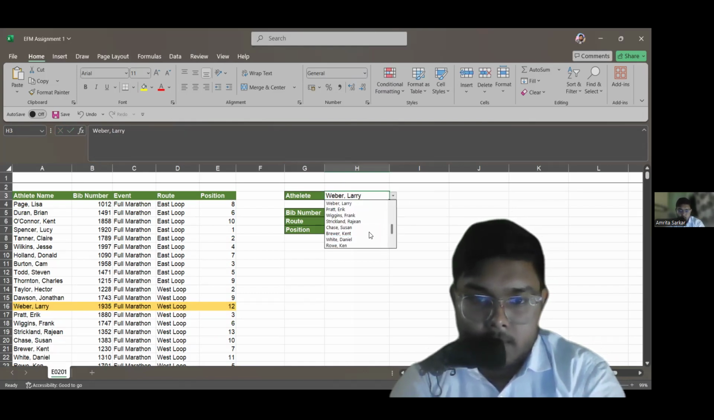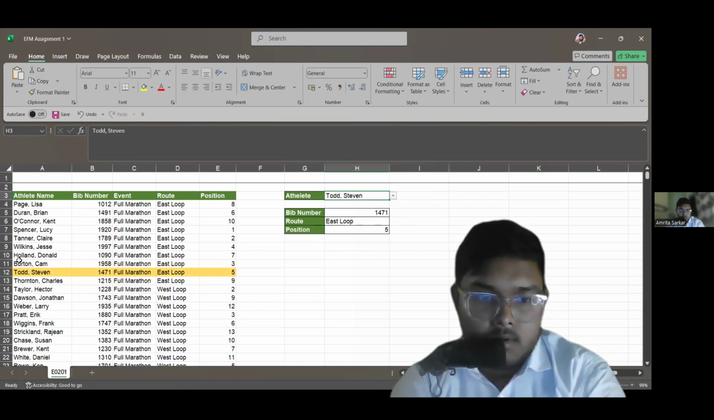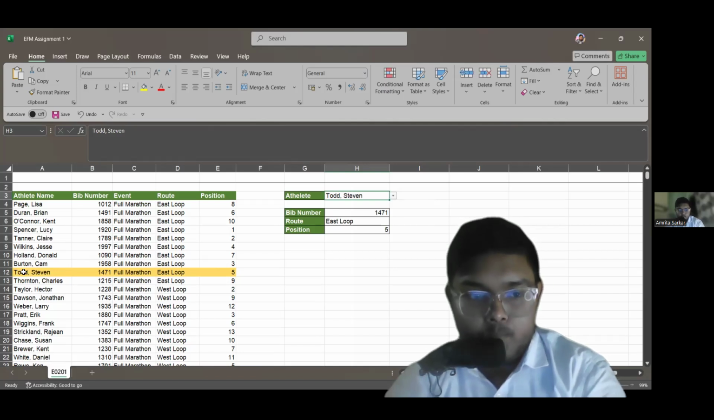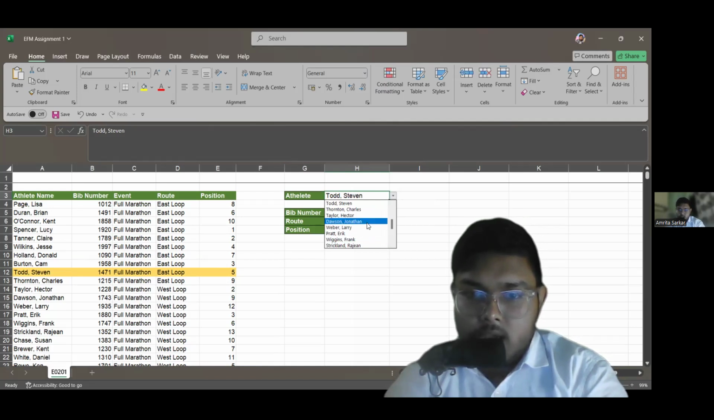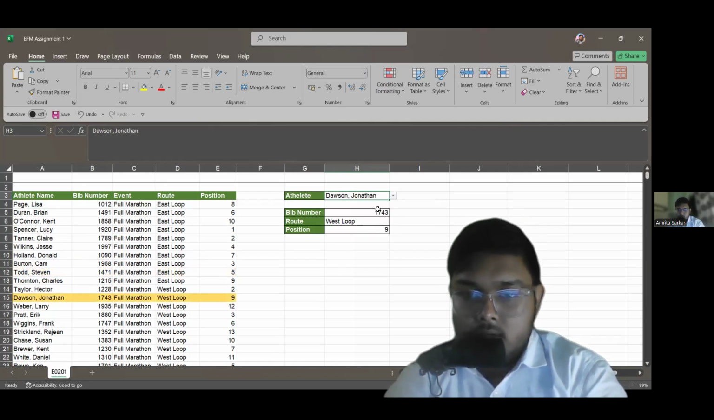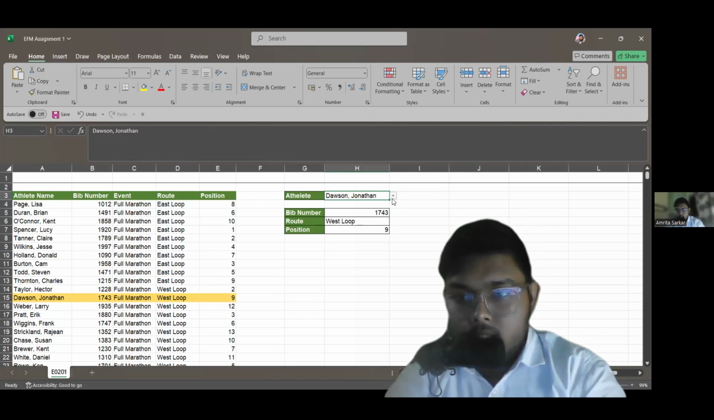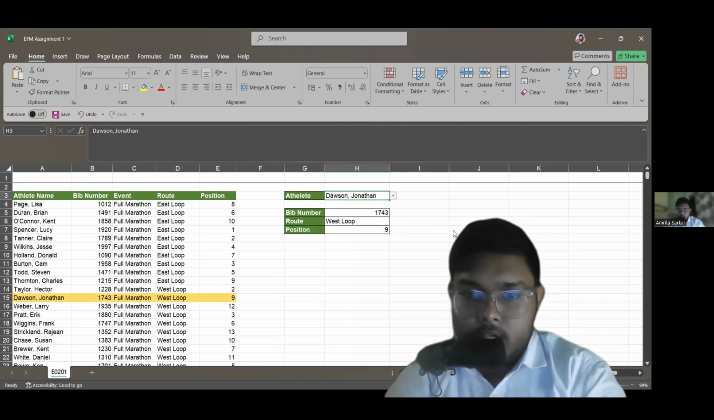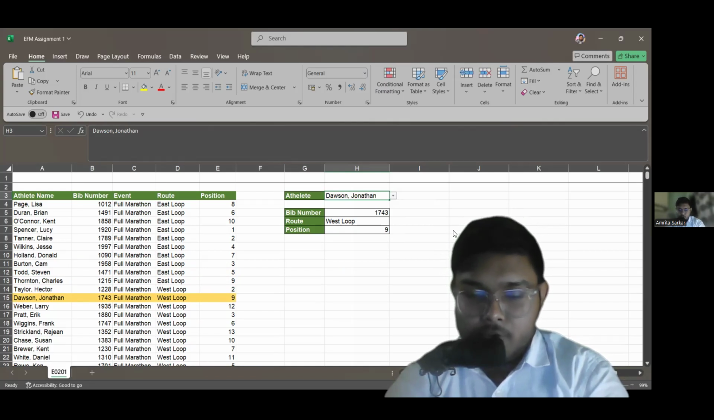Now, if I change the name to Todd, then the row containing the details of Todd is being highlighted. And along with that, here I have the BIB number, root, and position of Todd. Subsequently, if I change again, then I will get the details of that person. So this is how we can do this. So that's all. Thank you for watching.